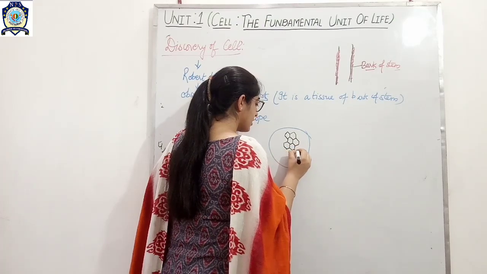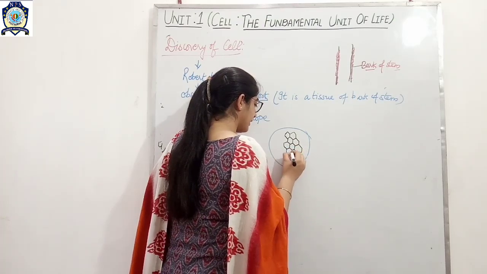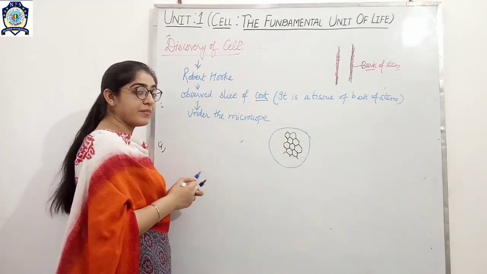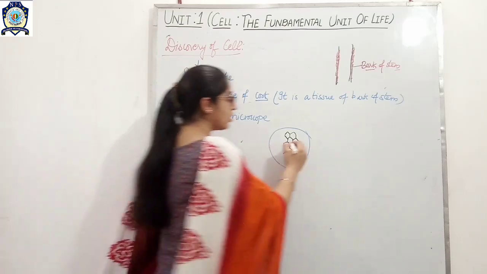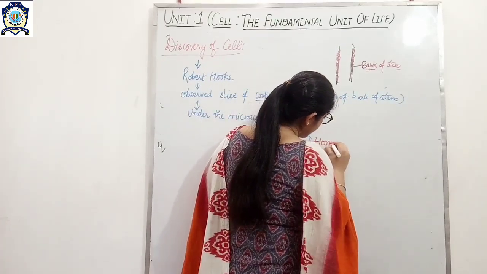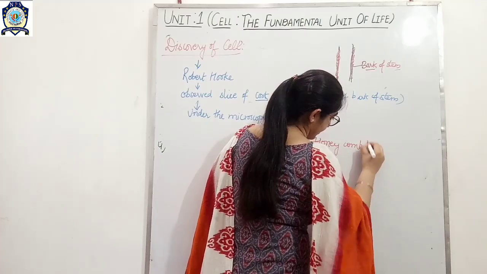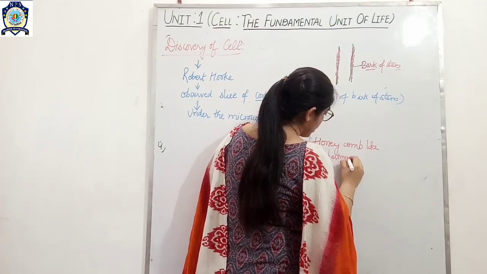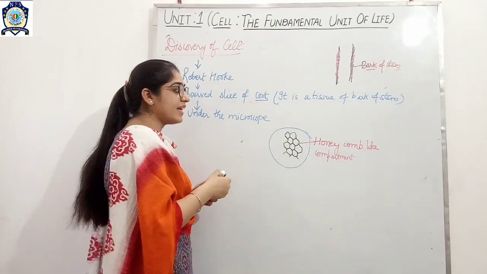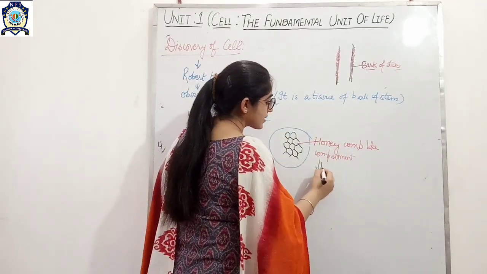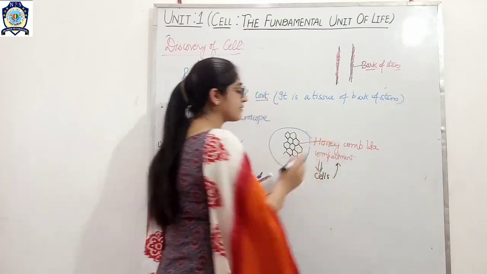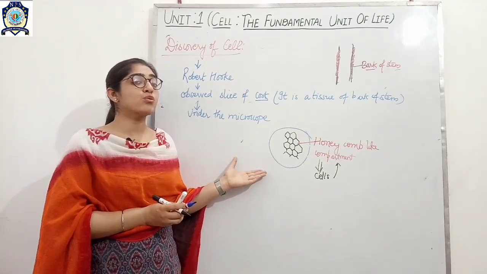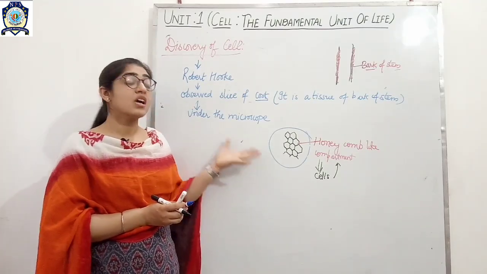He observed these honeycomb-like compartments, and he gave the name cell to these small rooms. So Robert Hooke gave the name cells to these compartments. In this way, a cell came into existence. So a cell was discovered.